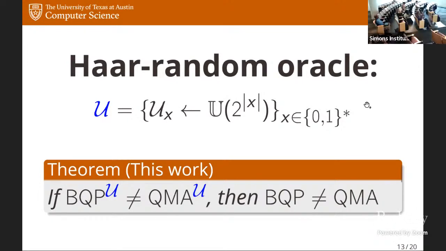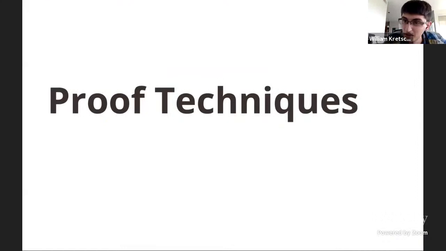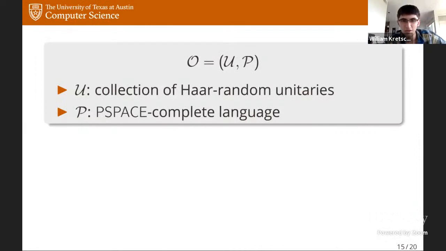Are you going to explain how you prove this? Well, okay, yeah, I'll explain a little bit on this next slide. So as I mentioned, this first result that we proved is this oracle O relative to which, one, pseudorandom states exist, but two, BQP equals QMA relative to this oracle. And this oracle O is actually extremely simple to describe. It consists of two parts. One is this random unitary oracle that I described on the previous slide, and two is basically any PSPACE-complete language.